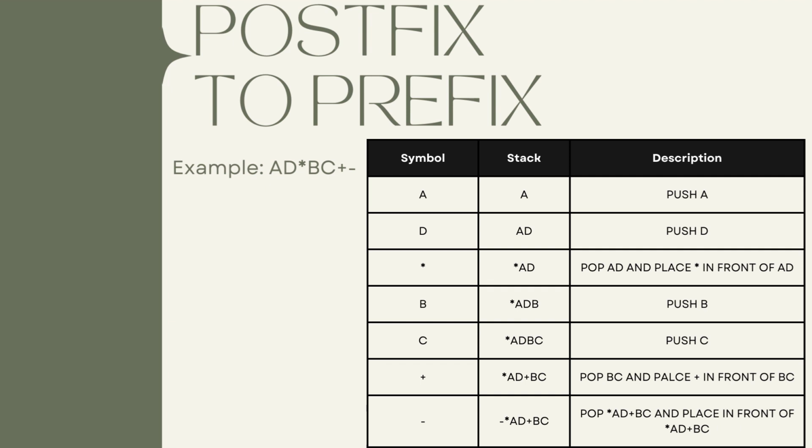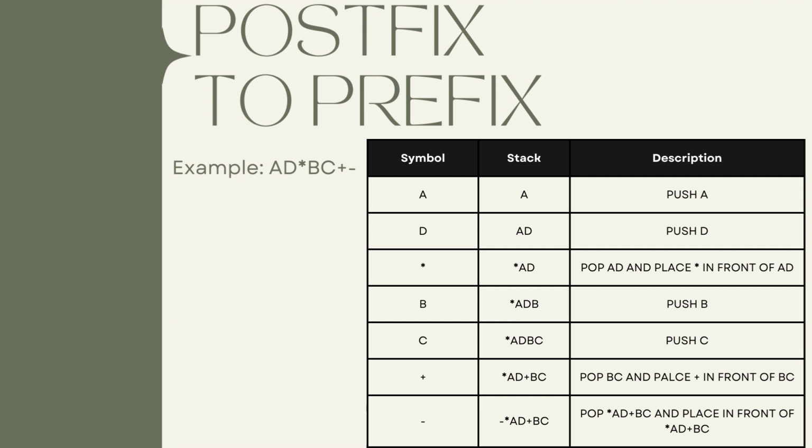So we need to pop AD out, and then we place the multiplication operator in front of the AD. So you can see here we have times AD, and then we push it back onto the stack.